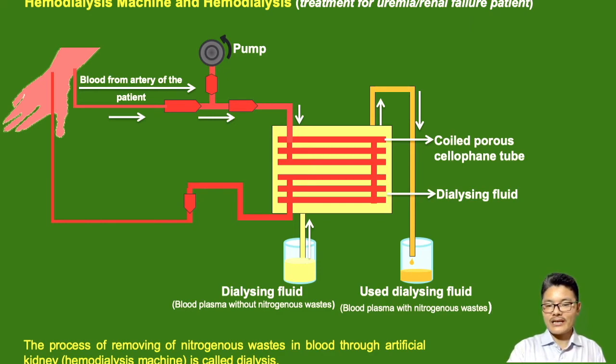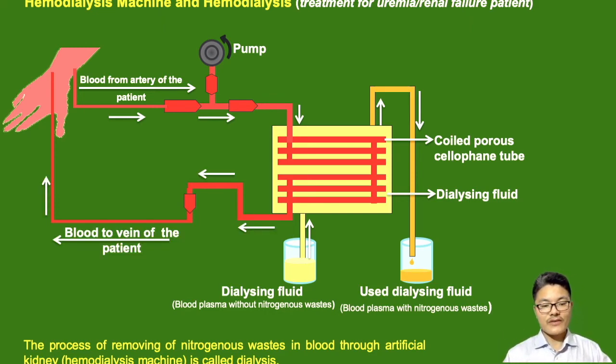As the blood passes, the cellophane tube, being selectively permeable, allows diffusion of the nitrogenous waste out of the tube into the chamber, and finally it is collected inside another container. The dialysing solution now has nitrogenous waste, and the blood which is sent back into the patient's body no longer has nitrogenous waste.